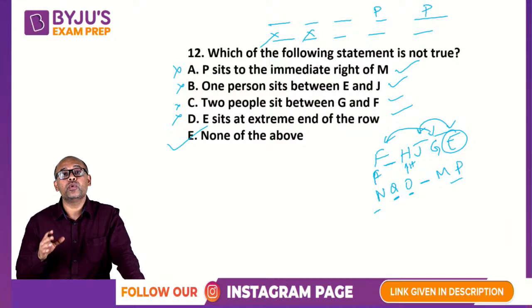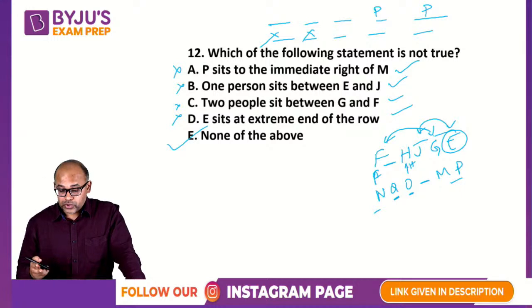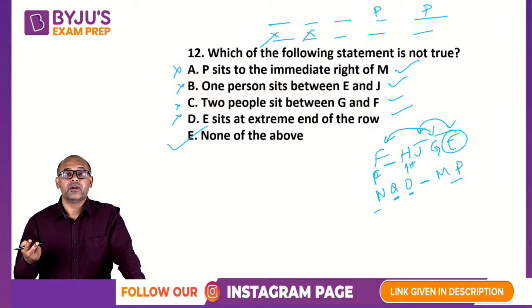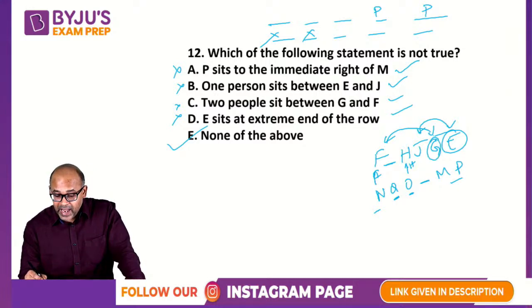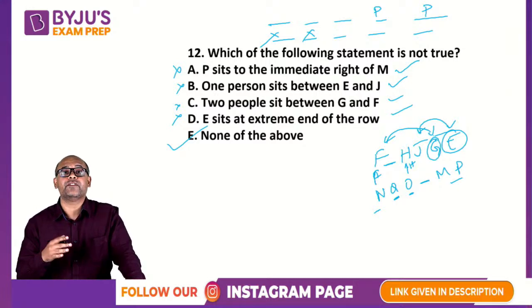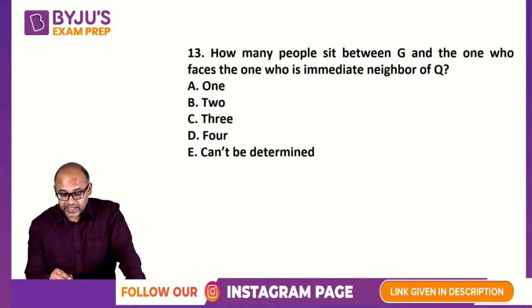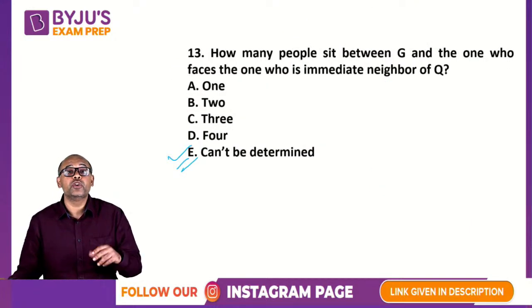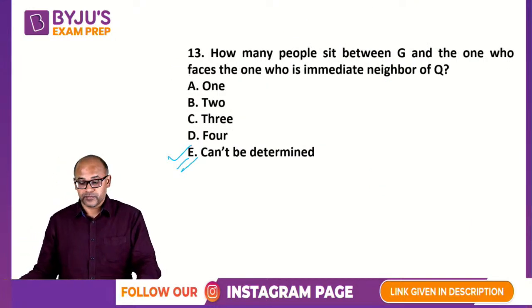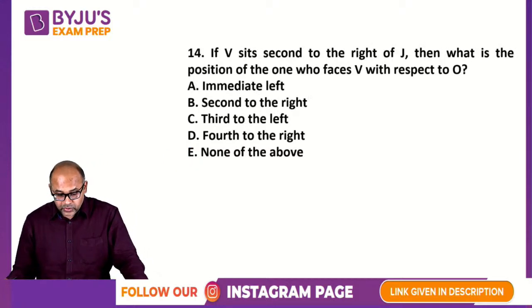So because Q has two neighbors, now we don't know which neighbor is referring to. So O ka opposite is H, N ka opposite is F. So they are asking G and H, yeah, G and F. The answer will change. Hence the correct answer here is cannot be determined because we don't know which neighbor it is. Last question or the last two questions.